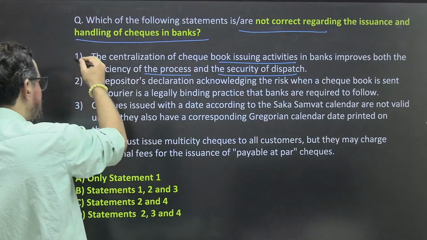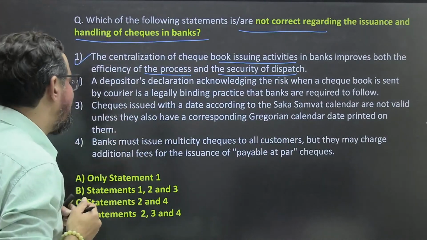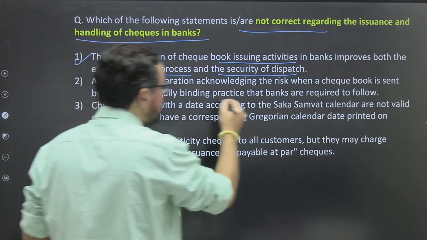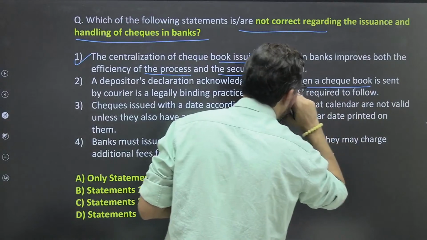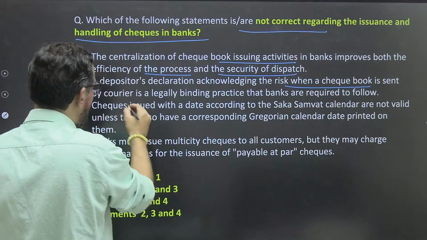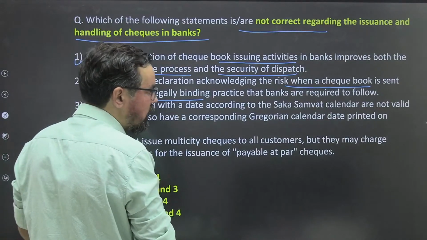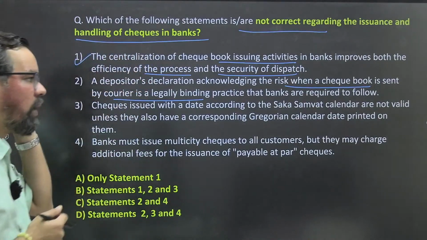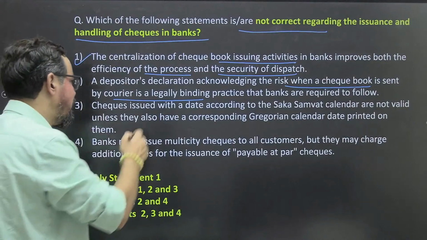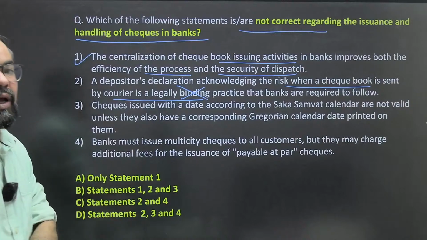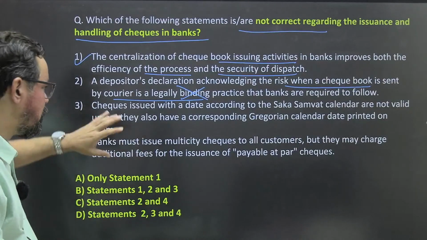So this is true. A depositor's declaration acknowledging the risk when a check book is sent by courier is a legally binding practice that banks are required to follow. No, this is not a legally binding practice in the banking system.